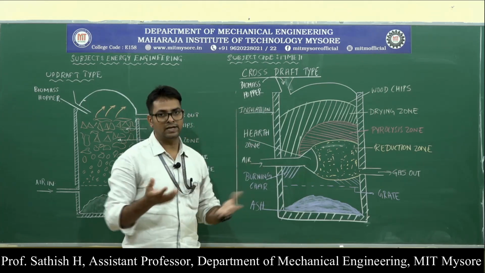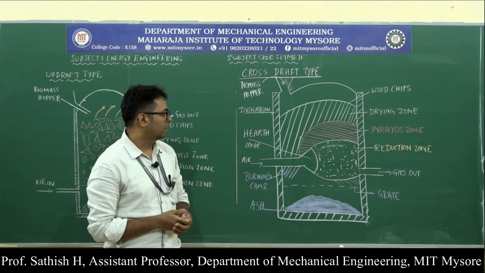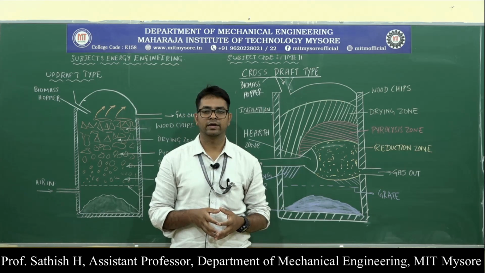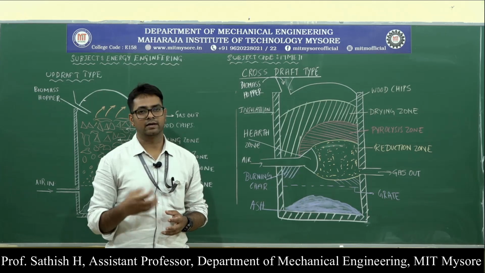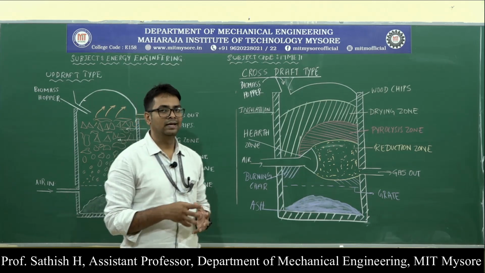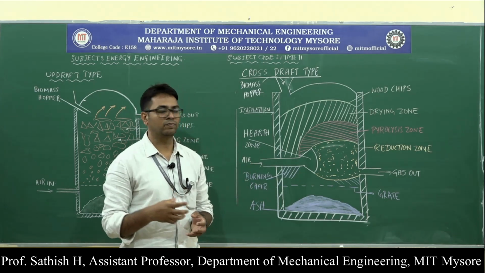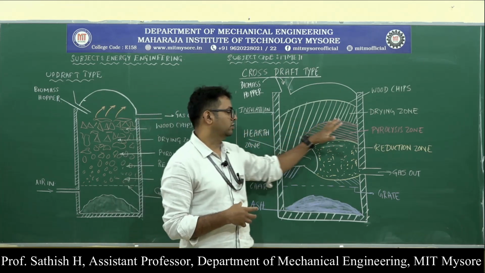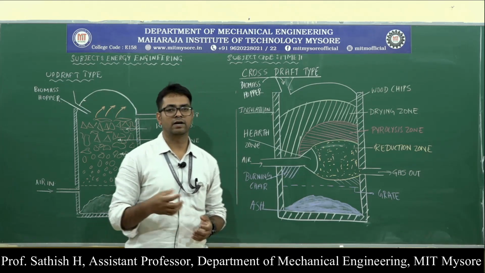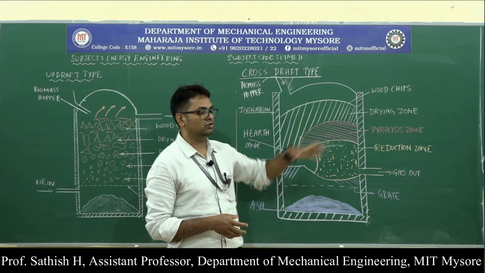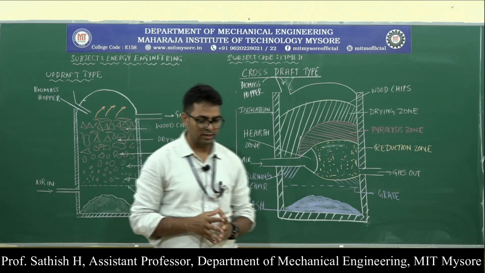And then similarly it has zones like the reduction zone, the combustion zone, the pyrolysis zone, and then the drying zone. So here also in the combustion zone the combustion products are formed, and then in the reduction zone they again react with the char in order to produce the producer gases like hydrogen, carbon monoxide, and methane. And then the pyrolysis, where 70 to 80% of the mass of this biomass is lost, and then the drying zone where the moisture is taken out. So this is about the gasification process.